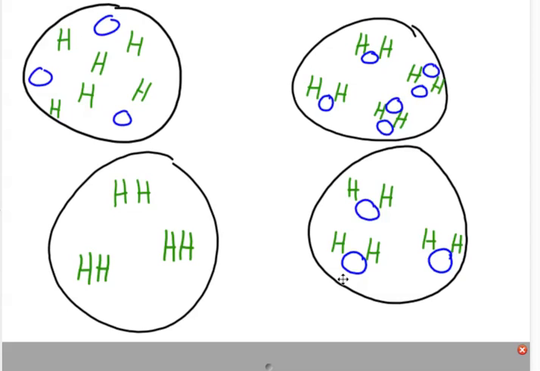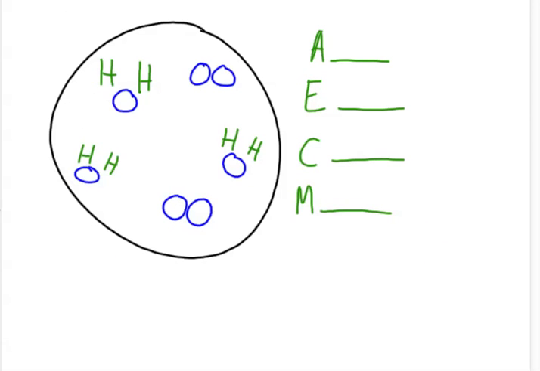The answer is no. When elements combine chemically, they cease being their former selves and they become a completely different substance. Water doesn't look like oxygen. It doesn't look like hydrogen. It doesn't look like a combination or a mixture of hydrogen and oxygen. They're completely different. Different melting points, different boiling points, different density. They're just completely different substances. Is that clear? Yes. All right, now let's start what we're going to talk about today.